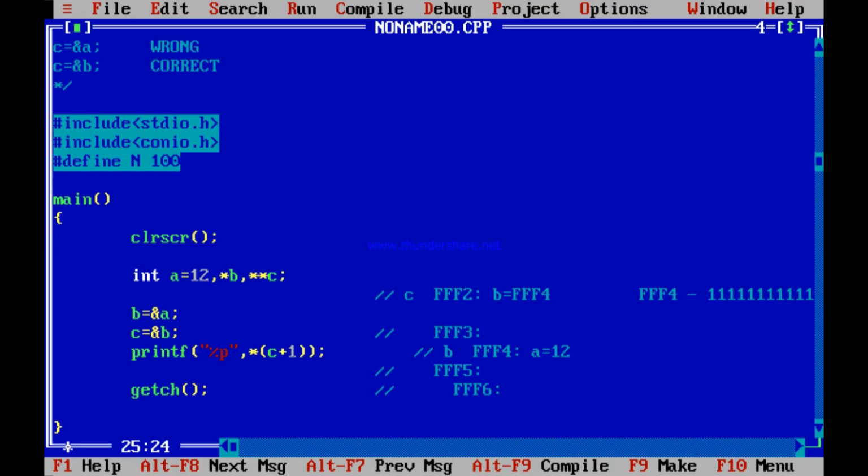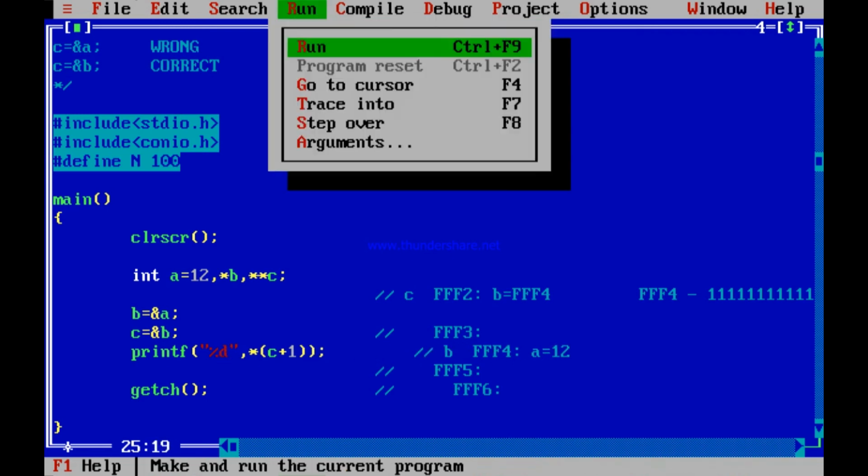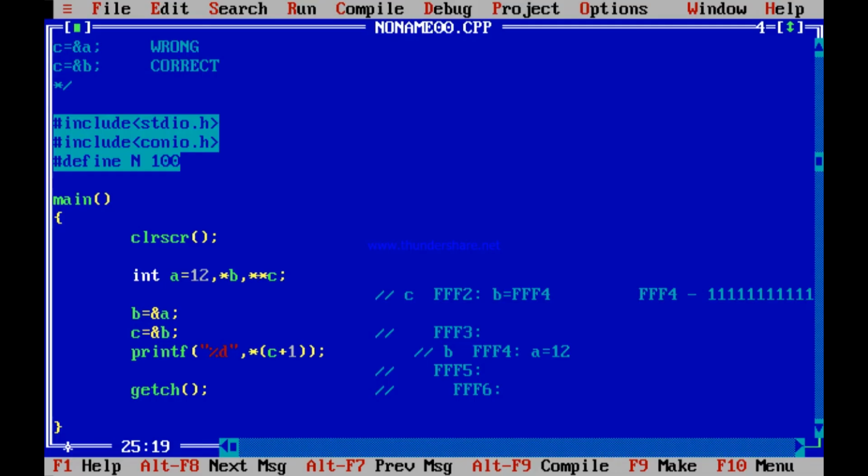I have printed it as a pointer, so it has printed 000C, because 12 means hexadecimal C, so it thinks it is an address. If you print it like %d, it will print 12. Because C is FFF2, FFF2 plus 1 is FFF4. Content of that is 12. So it is printing 12.